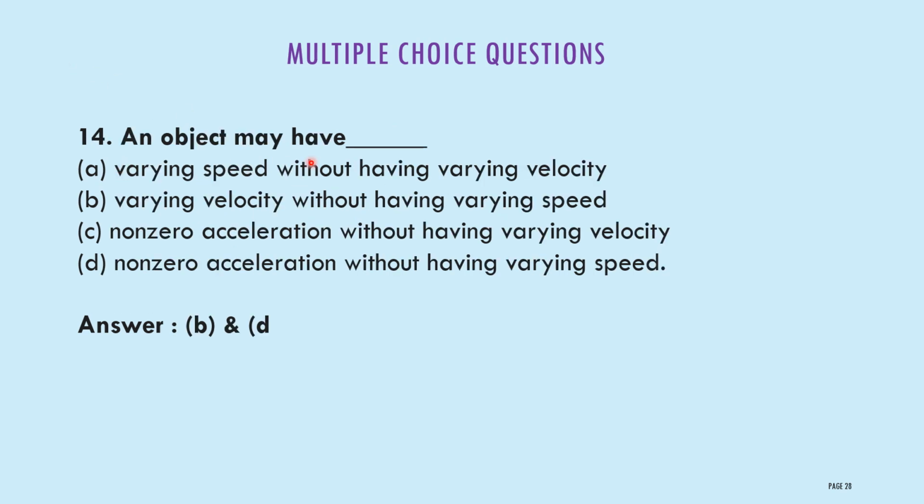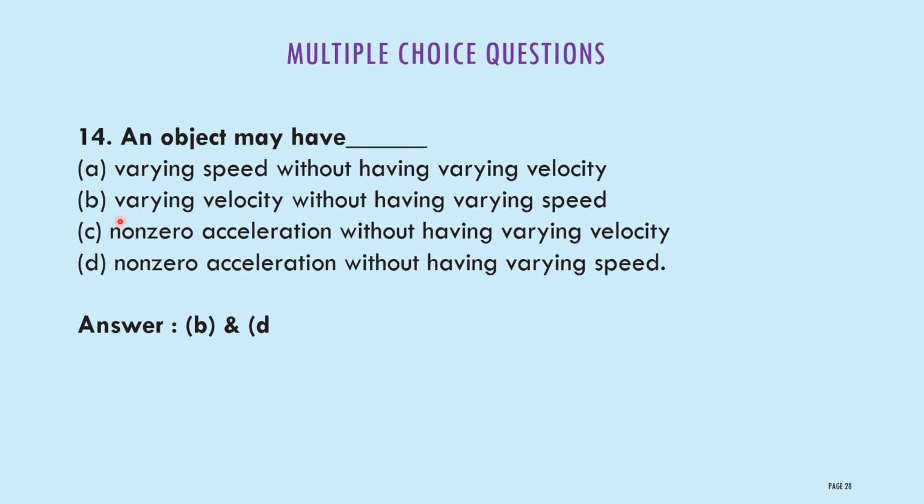An object may have option A, varying speed without having varying velocity. Option B, varying velocity without having varying speed. Option C, non-zero acceleration without having varying velocity. D, non-zero acceleration without having varying speed. Correct options are B and D.